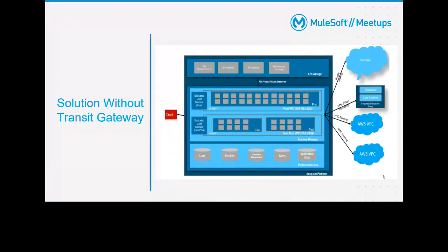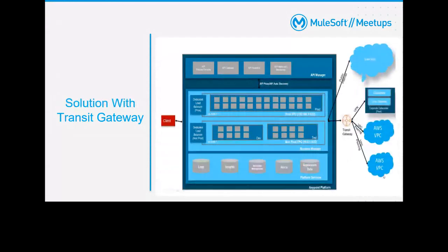But with Transit Gateway, we can completely ignore those things. Let me show how. This is what my Transit Gateway setup looks like. MuleSoft will not connect to any data center or any VPC directly. Simple: you will create a VPC in your Anypoint Platform, and MuleSoft will connect only to the AWS Transit Gateway, and the Transit Gateway will route the requests to all these AWS VPCs and the corporate data center.